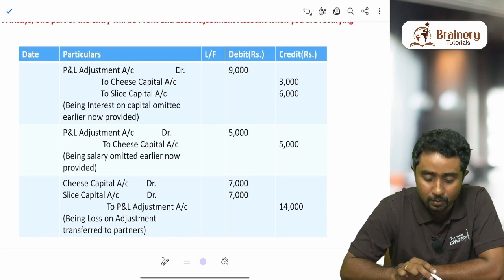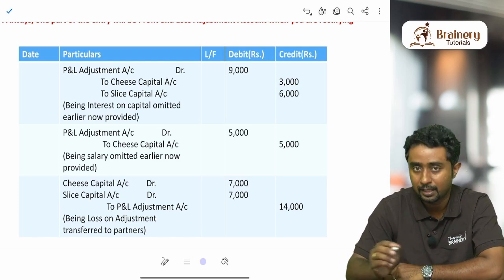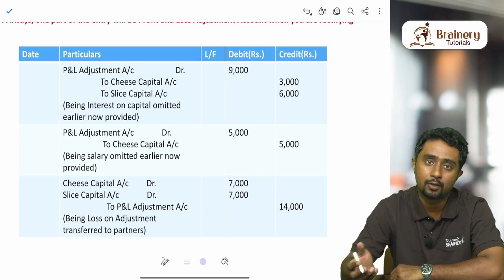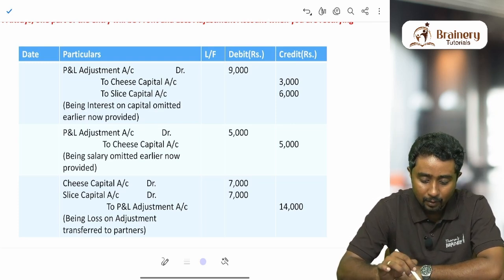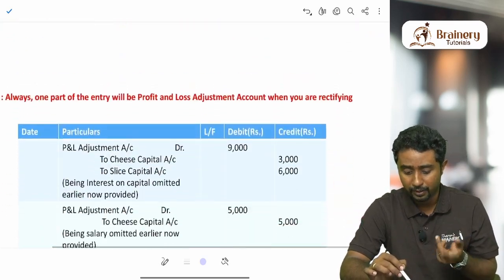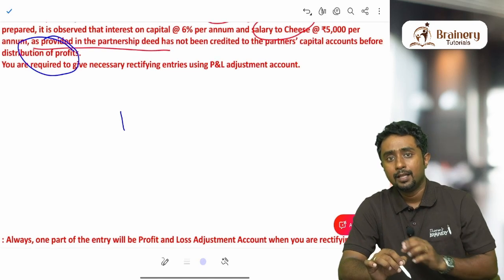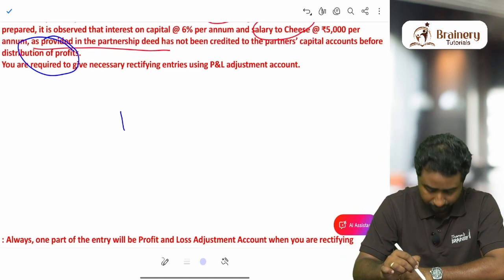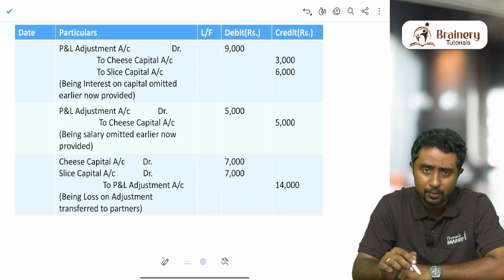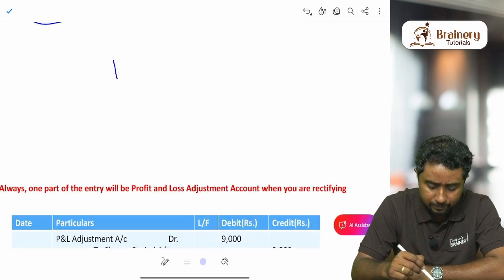Profit and loss adjustment account debit to Chi's capital account 5,000. The 5,000 is already given in the question. It is per annum. If it is per month, obviously you have to convert it. Then there is one more entry you can see here. I will tell you a shortcut for how to find this entry. To make the third entry, I would like you to just imagine an account, or you can even draw one roughly.